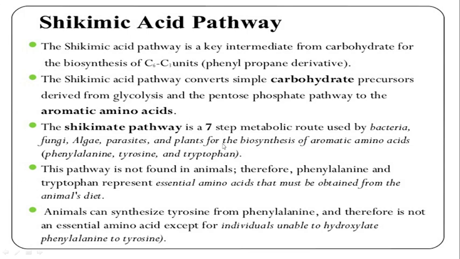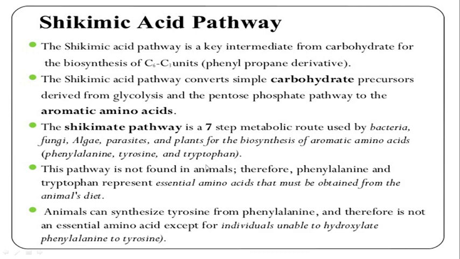The shikimic pathway is a 7-step metabolic route used by bacteria, fungi, algae, parasites and plants for biosynthesis of aromatic amino acids. So this shikimic pathway is a 7-step metabolic route, and that route is followed by bacteria, fungi, algae, parasites and some plants, which biosynthesize these aromatic amino acids from carbohydrate precursors by this 7-step metabolic route.